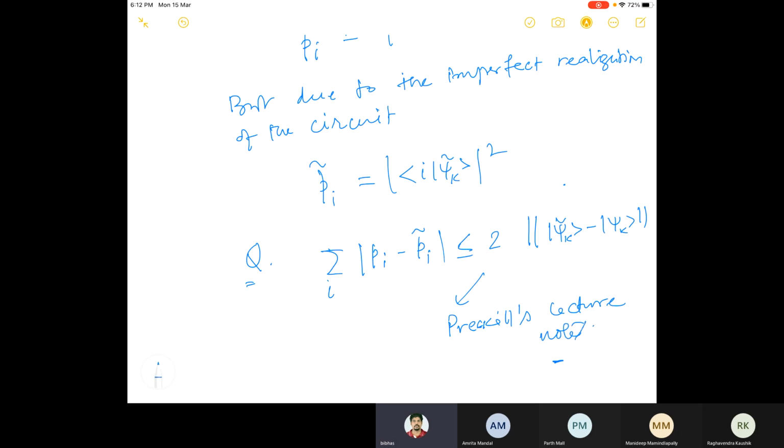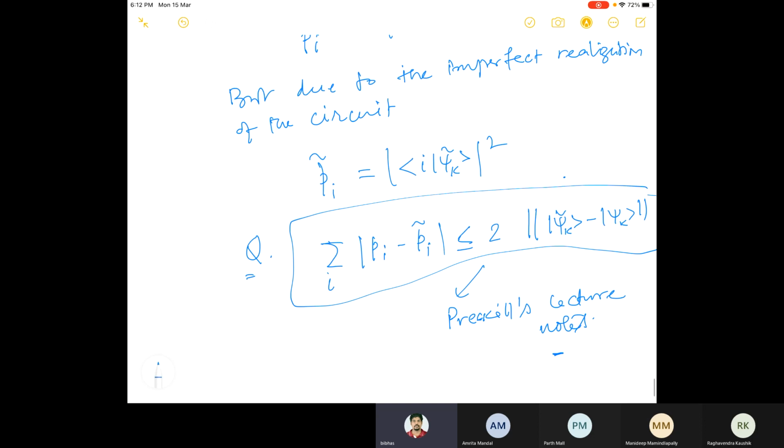So this is a brief idea of how much error you may get, but it is not a very tight bound. Tight means this could be a loose bound for certain cases. So this is what is known in the literature.